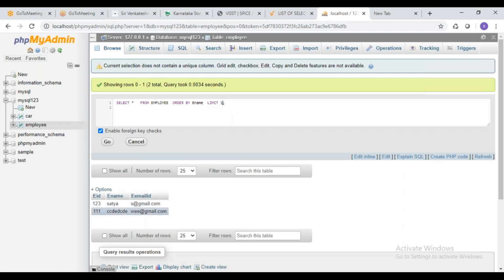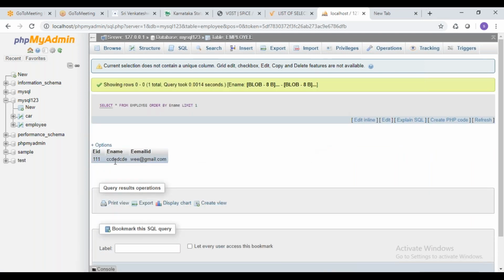See, actually we have 2 records. The first record is Satya, second record is some CCDECD. But if I execute this query, we'll see what is going to come, right? So the first record is Satya. What is the output we are going to get? We are getting CCEDE. Actually, we are supposed to get Satya, but because we are ordering it, first it is going to order alphabetically. First CCEDE will come, then Satya will come. Within that, it is going to select one, then we'll get that one record here. So this is how order by and limit will work.